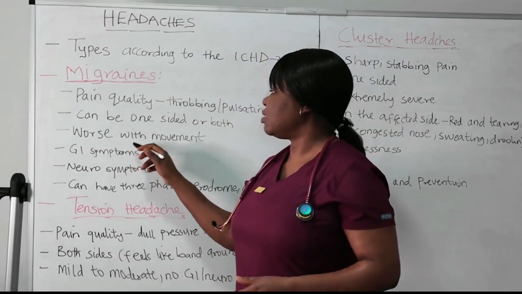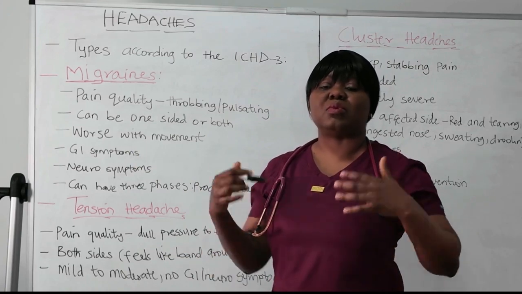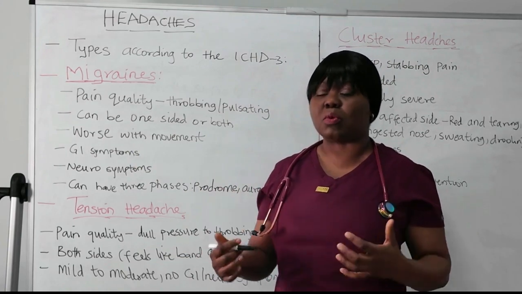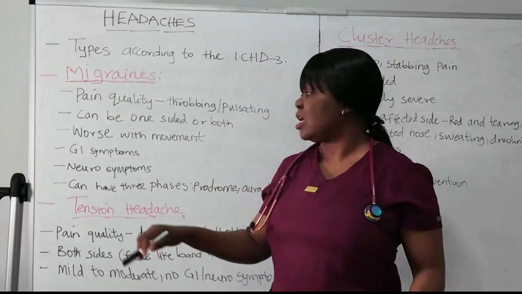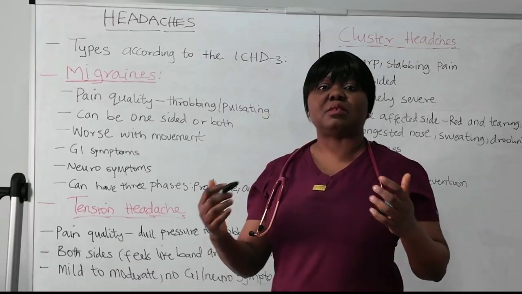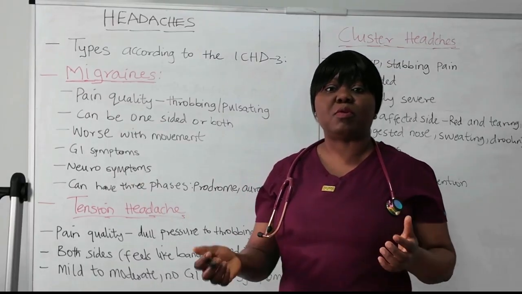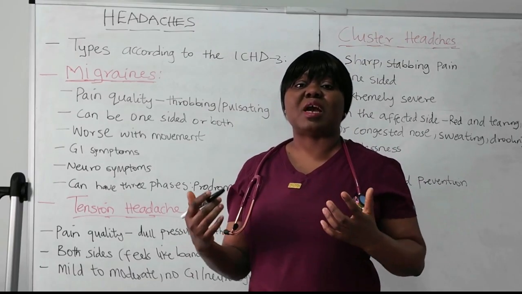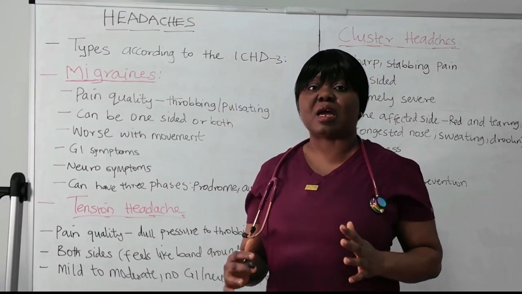Another thing about migraine is that it is worse with movement. So this patient will complain that when they move, the headache is worse. And again, because it's a neuroinflammatory disorder, it involves neuro symptoms and GI symptoms. So this patient will manifest things like nausea and vomiting, and neuro symptoms like photophobia, where they are sensitive to light, and even phonophobia, where they are sensitive to sound. When they have a headache, they don't want noise and they don't want light. They just prefer a dark place.